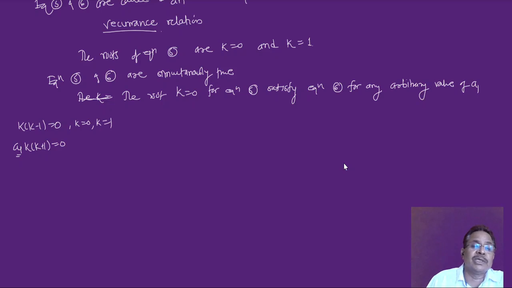When equation 5 has root k equal to 0, this is valid. When equation 5 has its root k equal to 1, then we must take a1 equal to 0. Then equation 6 will be true simultaneously. When I put k equal to 1 and a1 equal to 0, equation 6 will be true, and therefore we will get 3 different cases.